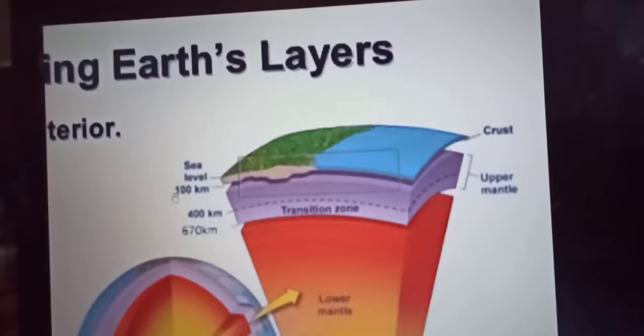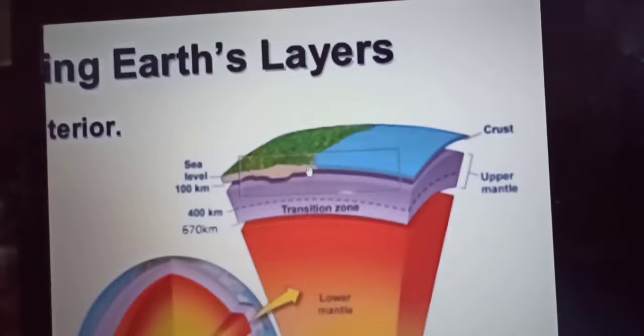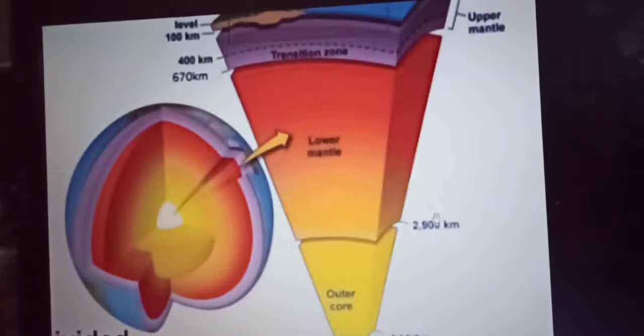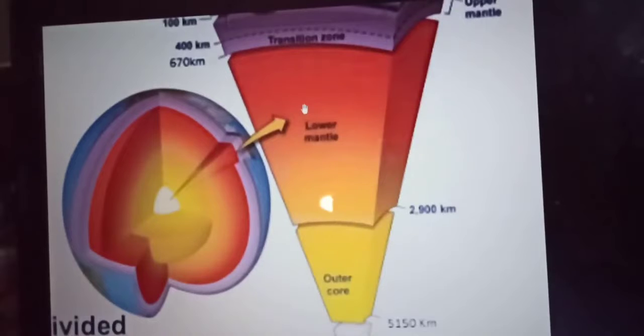The next layer is the Sima. It is the second layer next to the Sial layer. It is mainly made up of silica and magnesium, and it is known as the Sima. The average density of this layer is about 2.90 to 4.75. The Sima extends up to a depth of about 2,900 kilometer.